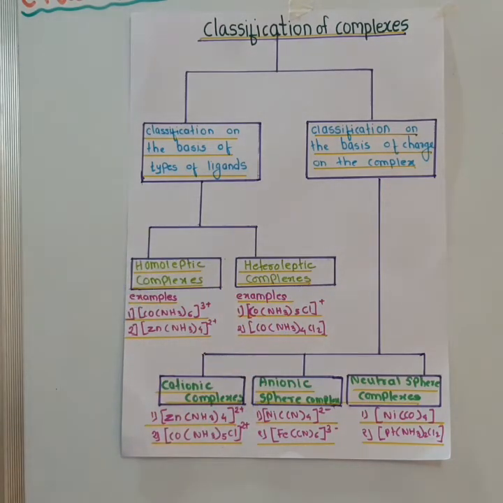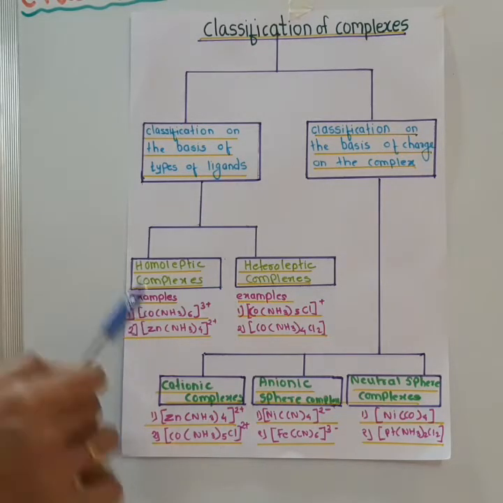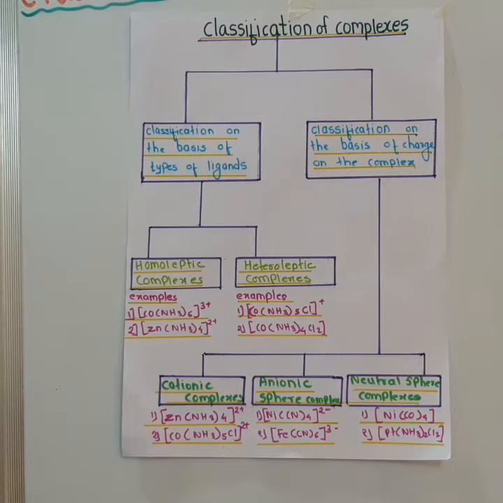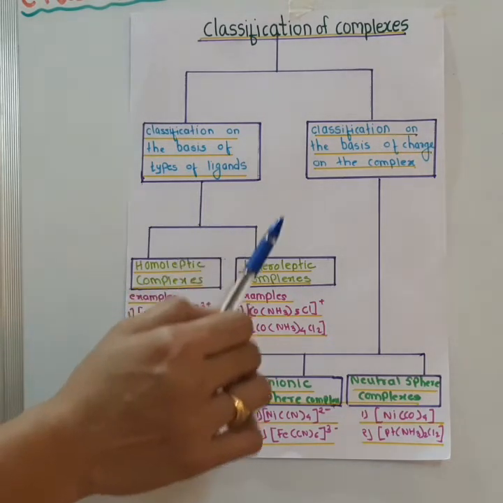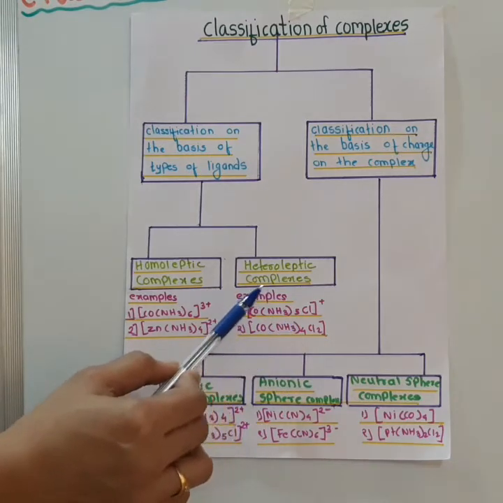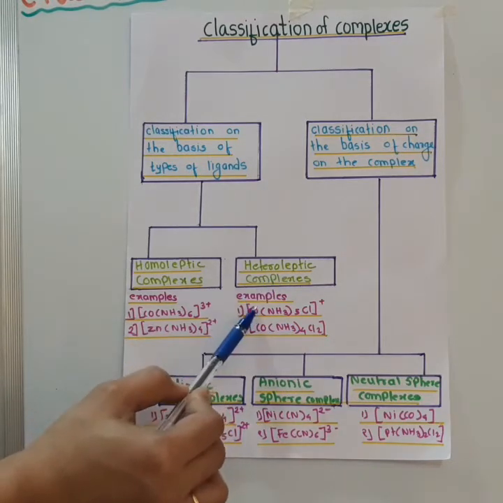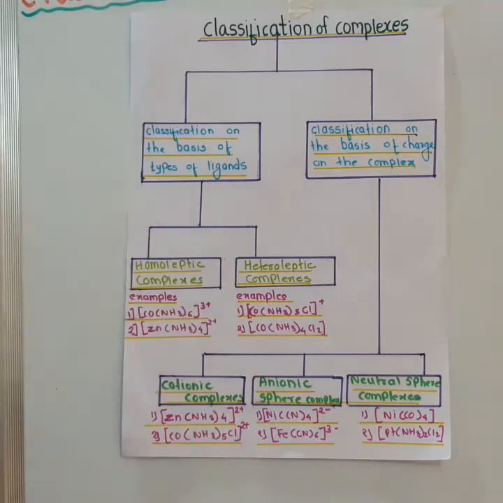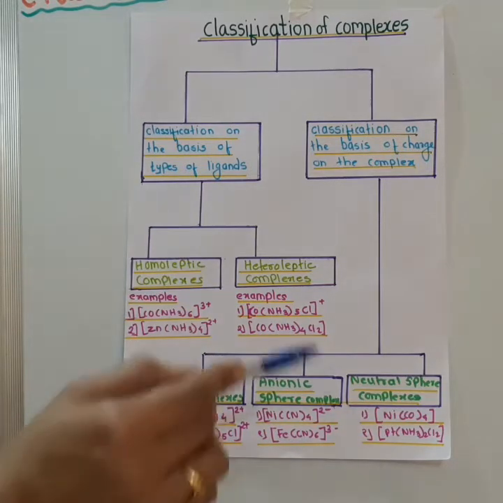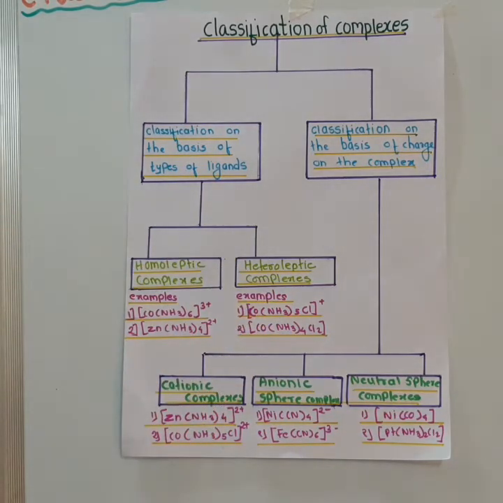Homoleptic complexes are the complexes in which the central metal atom or ion is surrounded only by one type of ligand. And in heteroleptic complexes, the central metal ion is surrounded by at least two ligands. Such complexes are called as heteroleptic complexes.